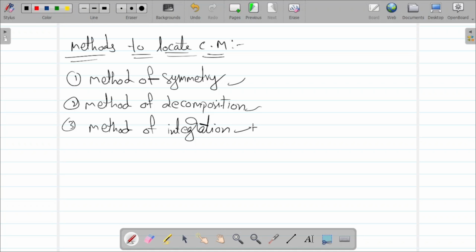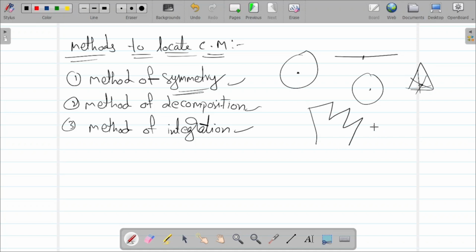I'll just give an overview, then afterwards we will discuss each individually. Symmetry means the exact position. For example, for a sphere the center of mass will be at the center. If it is a rod, the center of mass will be at the center. If it is a ring, it will be at the center. If it is a triangle, it will be at the centroid. Then decomposition: these are all regular bodies. If it's an irregular body, like this one, then how can we mark the center of mass?